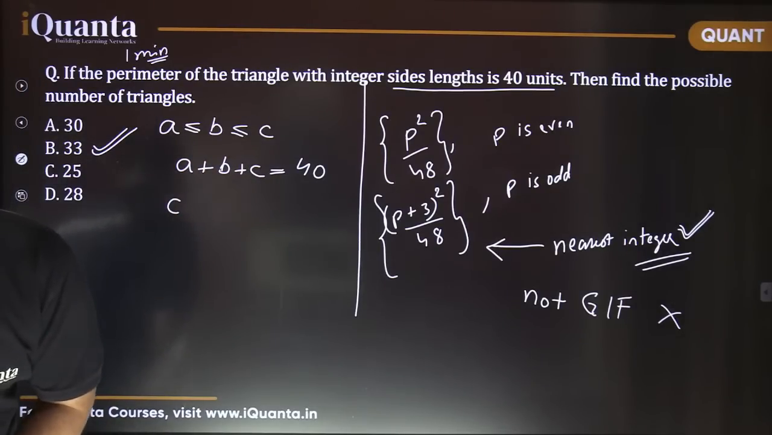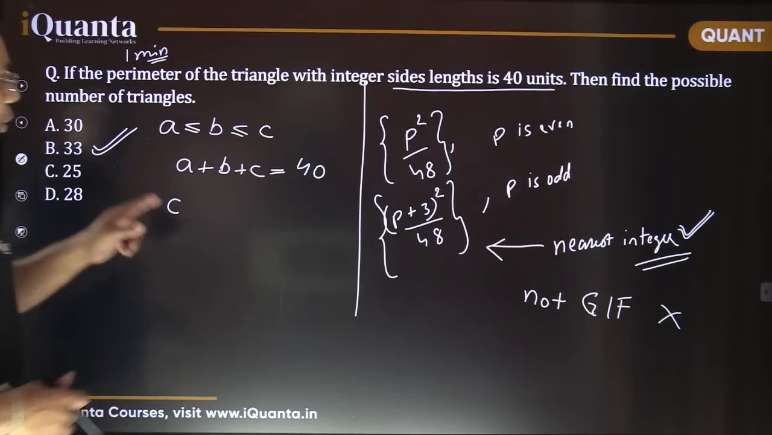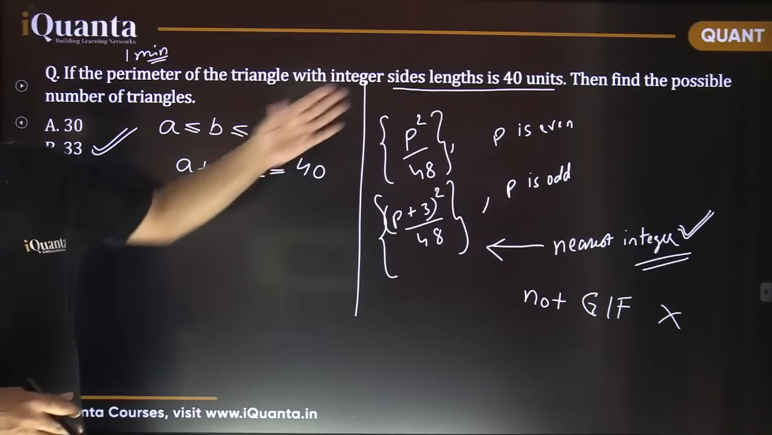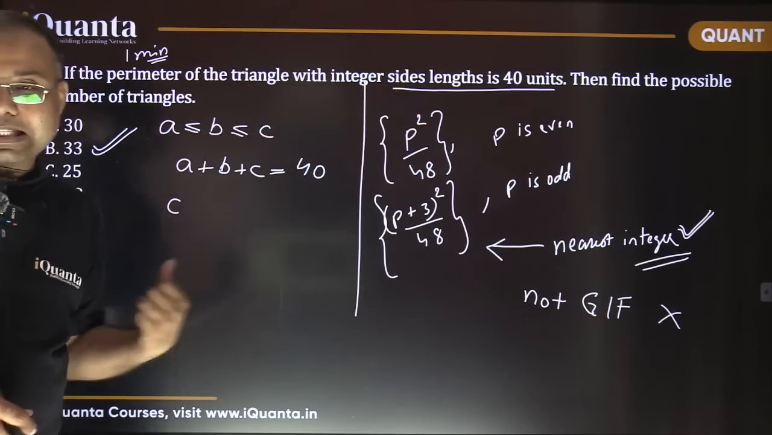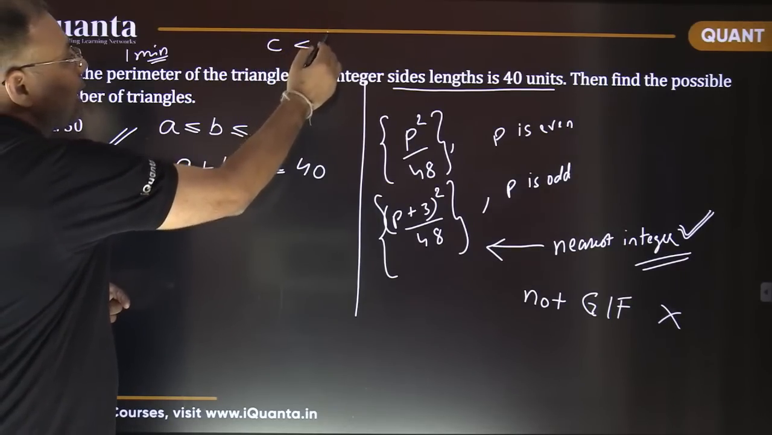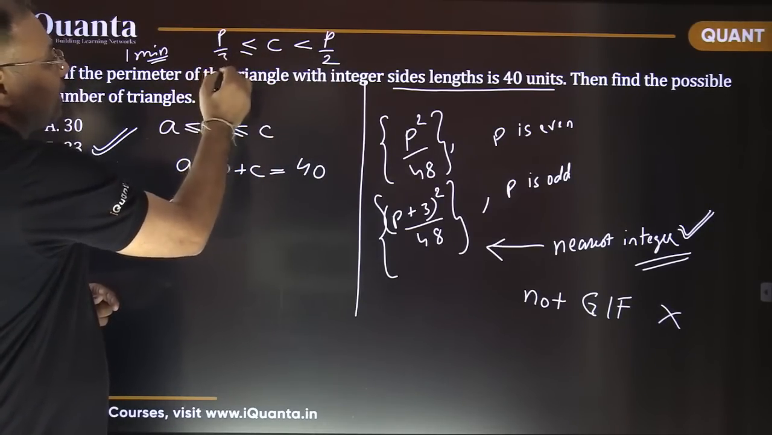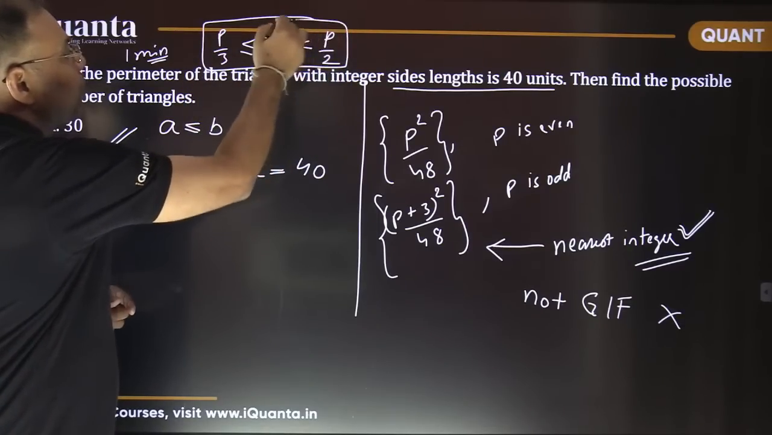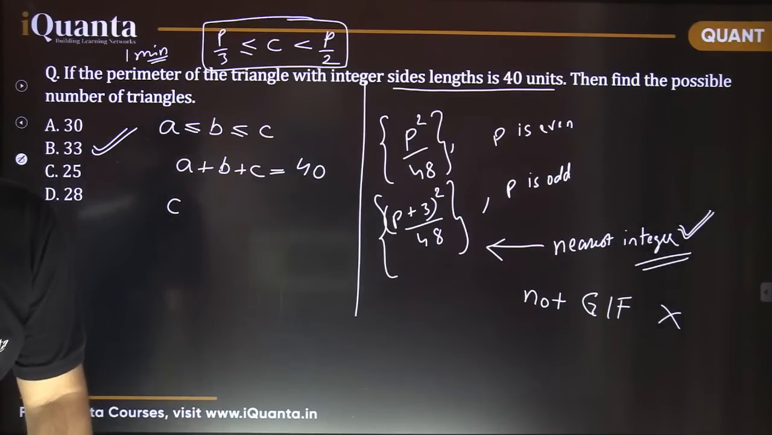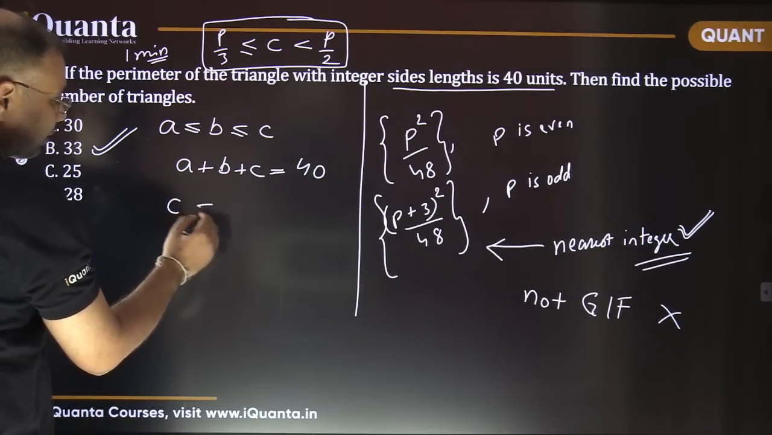What can be the longest side length? Always remember that this longest side length cannot be greater than or equal to half of the perimeter. It is always less than half of the perimeter, and it is always greater than or equal to perimeter by 3. That is the basic thing you must understand. So it should be less than 20, Khushi, so 19 maximum. Fine, the maximum value here for C would be 19.